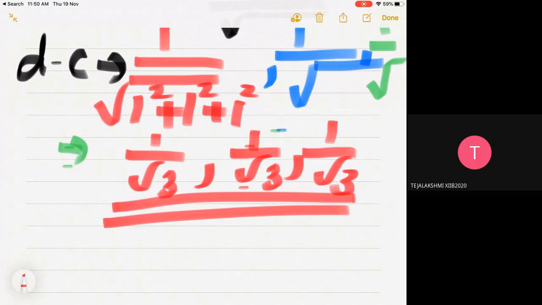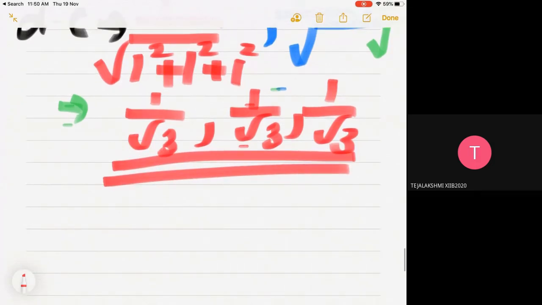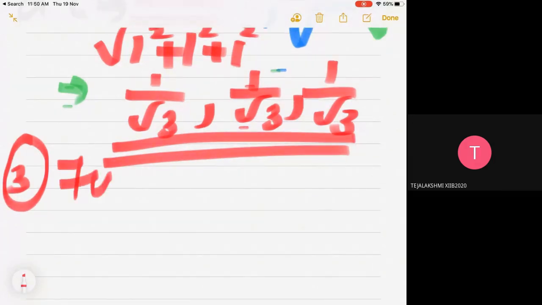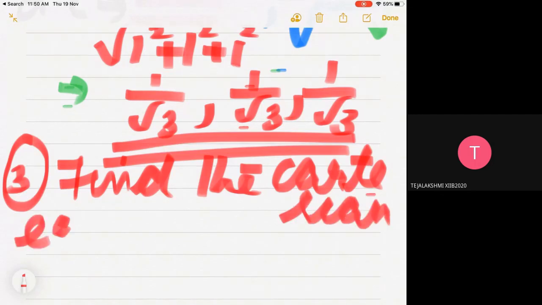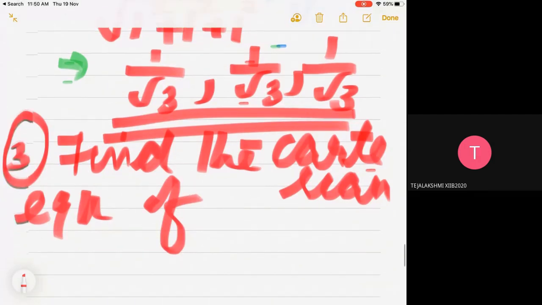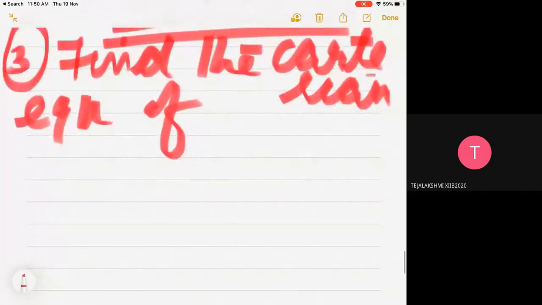The next one is question number 3. Find the Cartesian equation of the plane. How do we find the Cartesian equation of the plane?